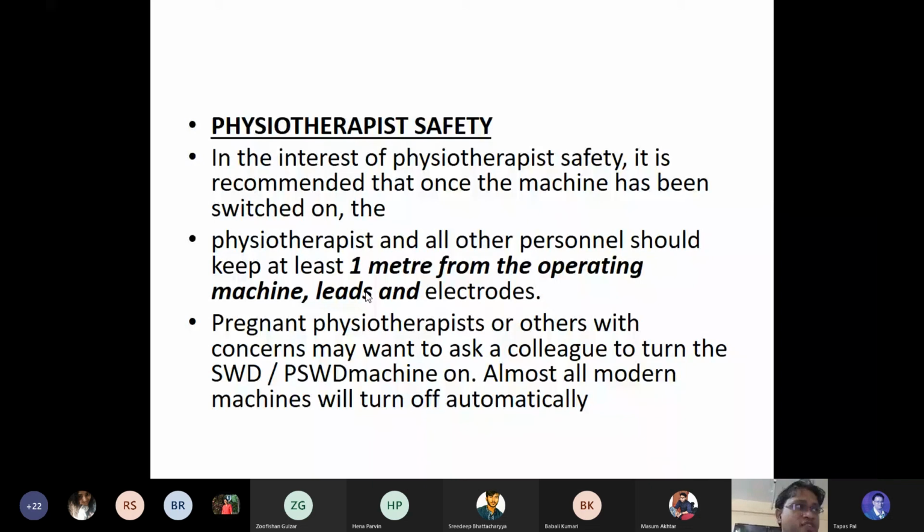If a female physio is pregnant, yes, she can treat, but whenever the machine is switched on, she should not do it herself. You can instruct one of the assistants to switch on the machine so that no health hazards happen to the pregnant physiotherapist.